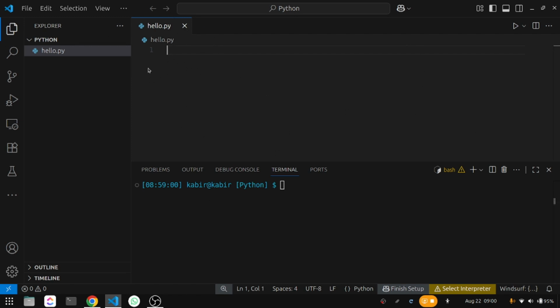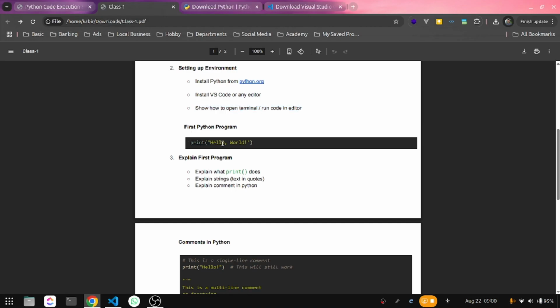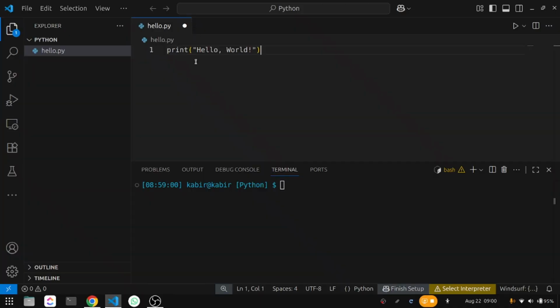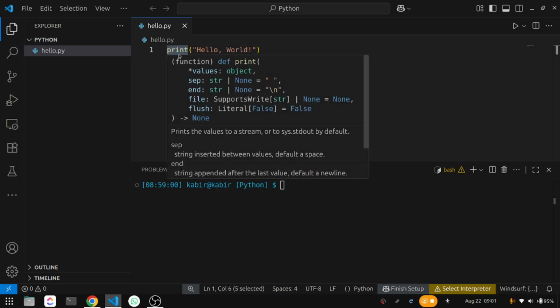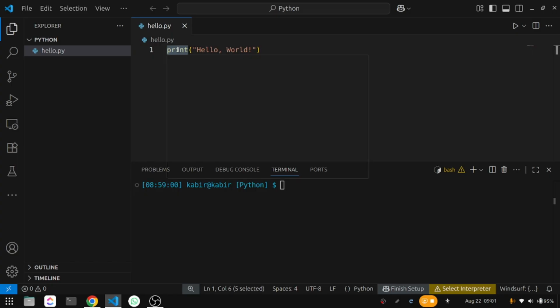Now here we will write the Python programming code. The first program is print hello world. So exactly we are copying this code from here to here. This is actually our first program. We can run it here. How it's working: this is the print function that is responsible for showing some output. Whatever is given in the print function will be shown in the terminal, for showing the output.